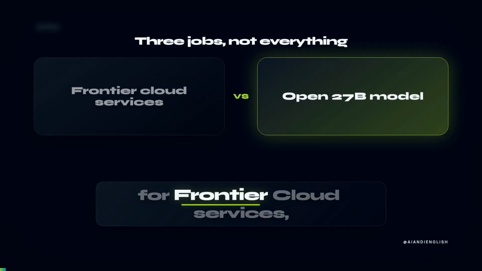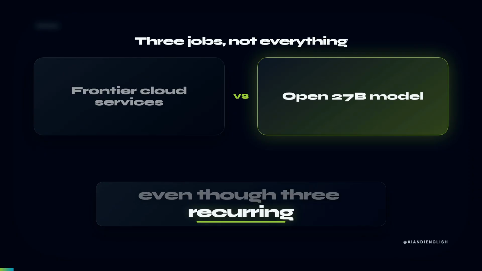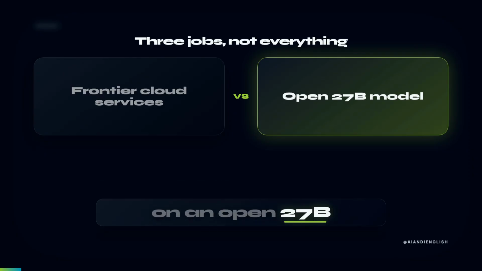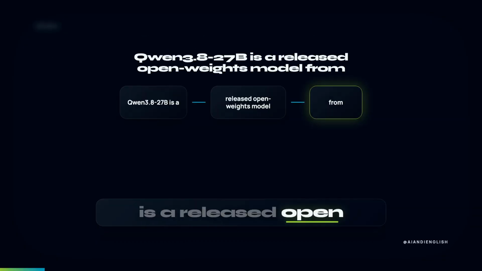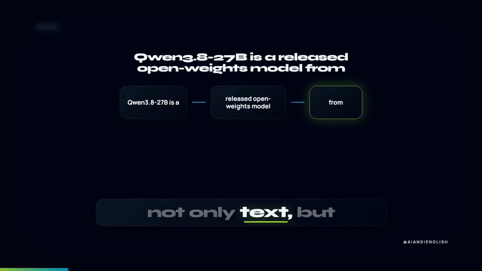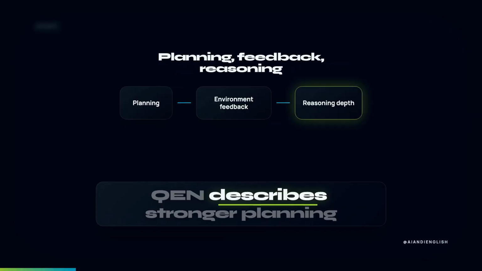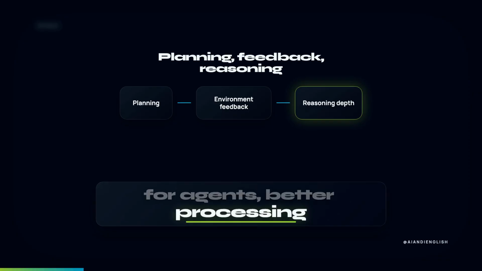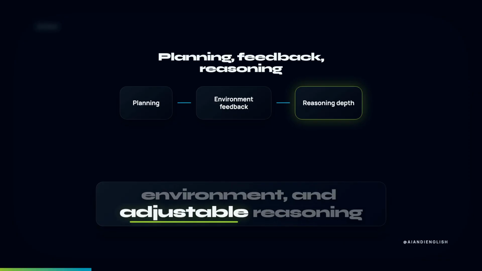A team keeps paying for frontier cloud services, even though 3 recurring jobs could already run on an open 27B model, but only if those jobs are scoped tightly enough. Qwen3.8-27B is a released open-weights model from Qwen. The 27B variant is a dense vision language model, so it processes not only text, but also images and videos. Qwen describes stronger planning for agents, better processing of feedback from an environment, and adjustable reasoning depth.